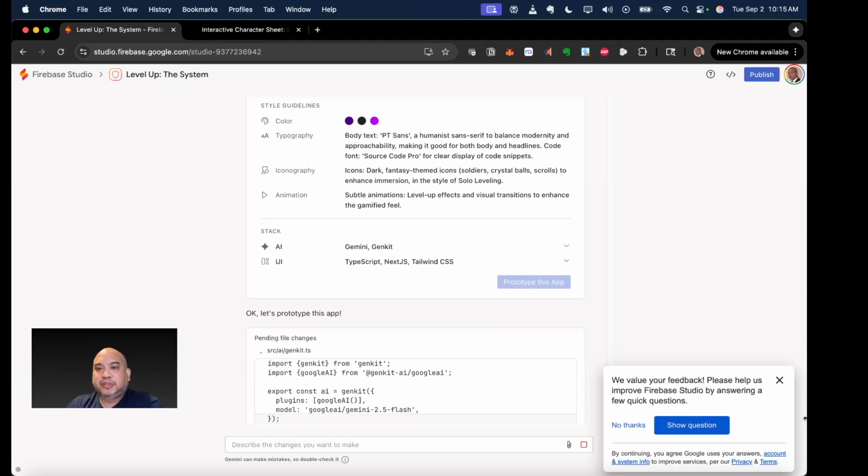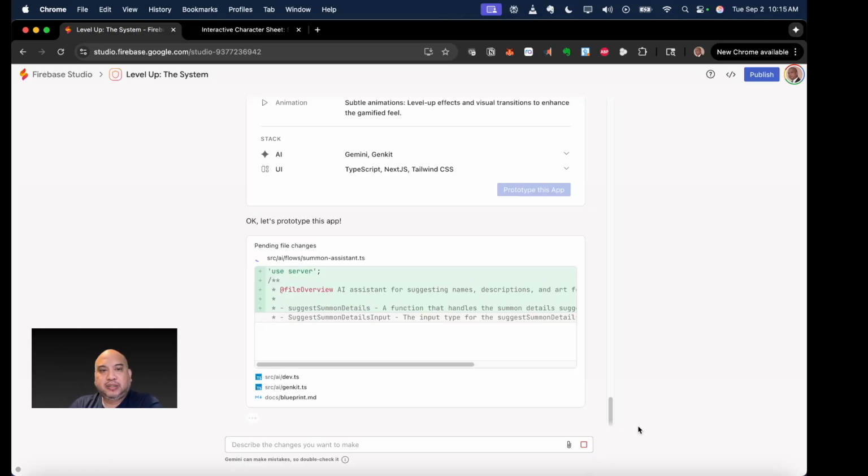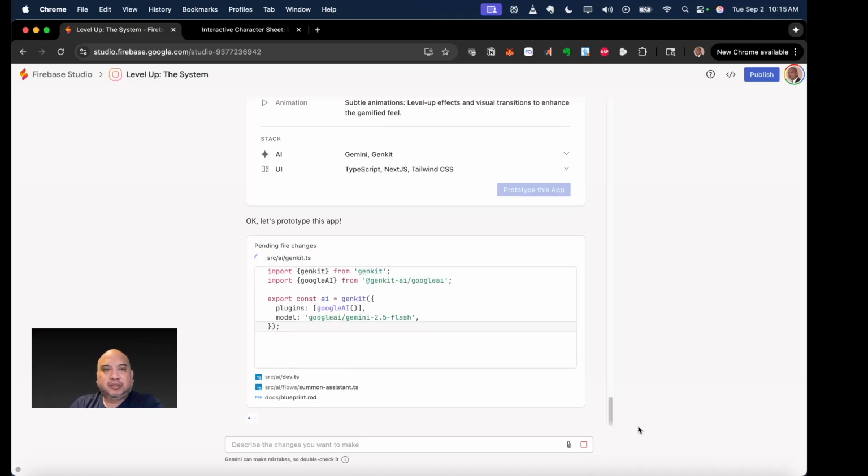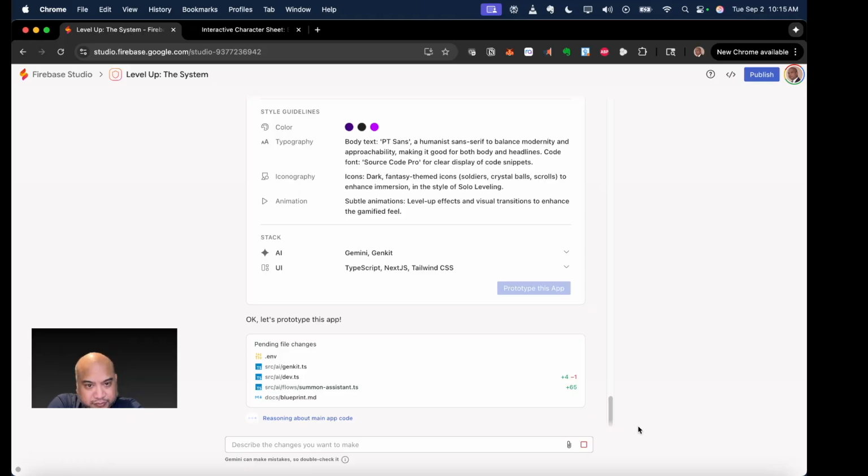And once again, things are thinking, things are going. Looks like it's putting things into a source folder using TypeScript, probably.